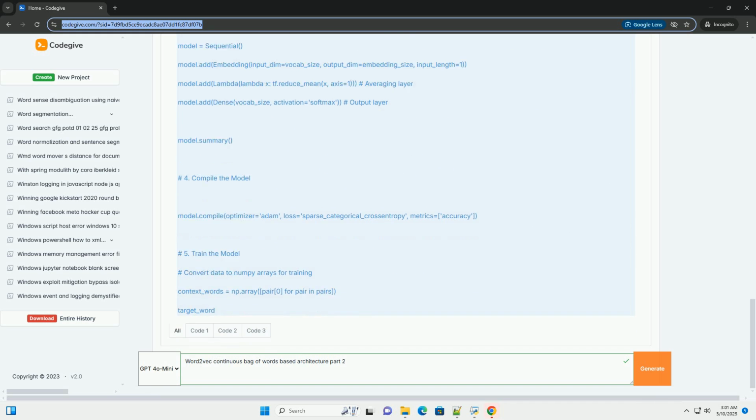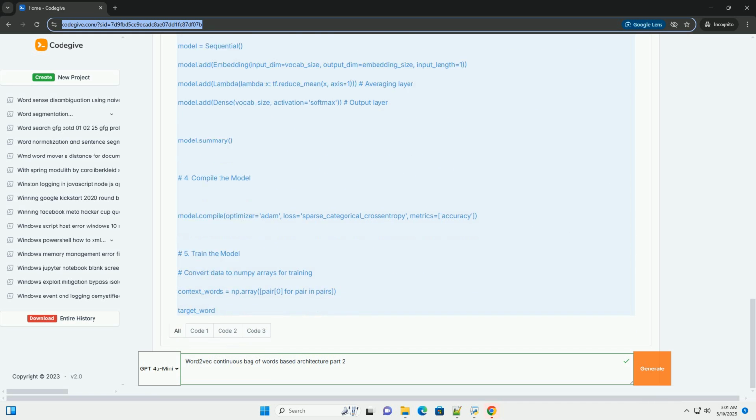1.4. Loss function and optimization. Loss function: cross entropy loss is typically used to measure the difference between the predicted probability distribution and the actual target word, represented as a one-hot vector.